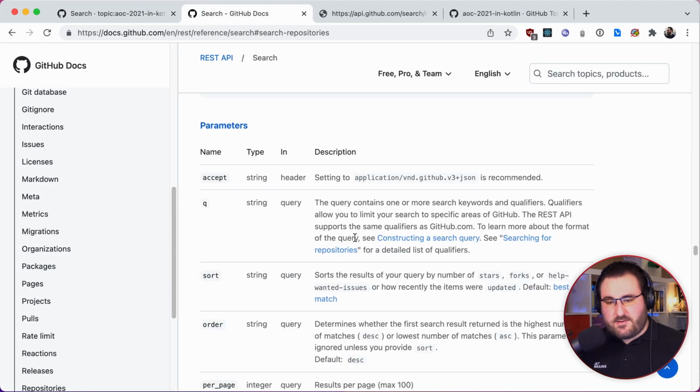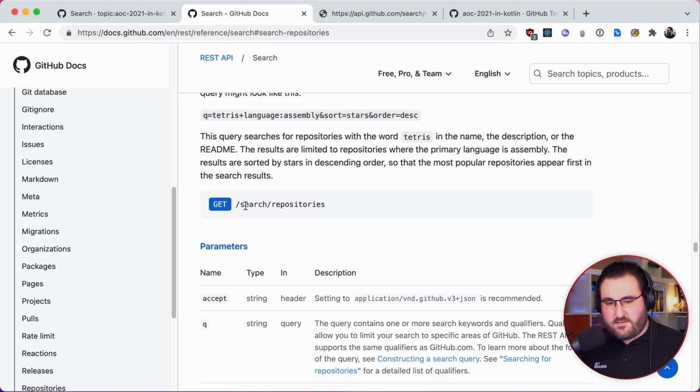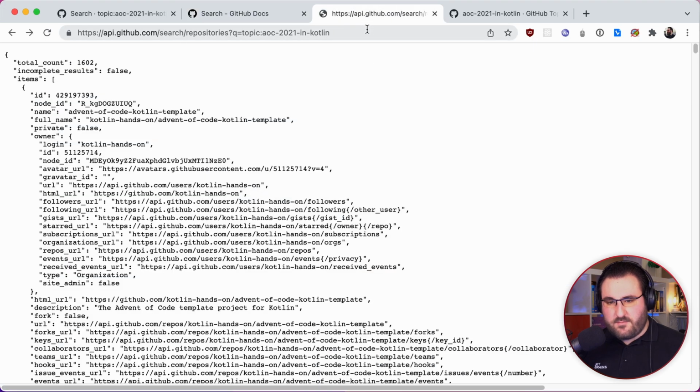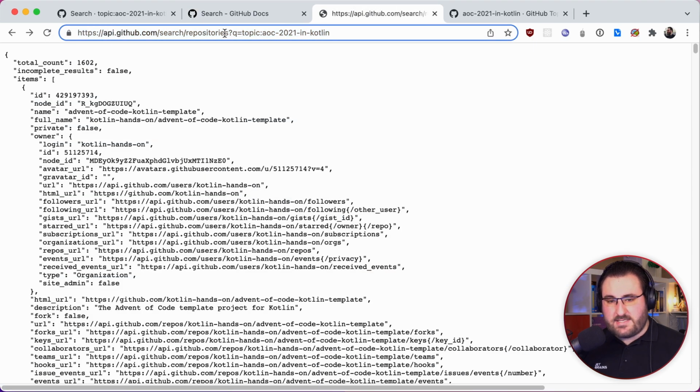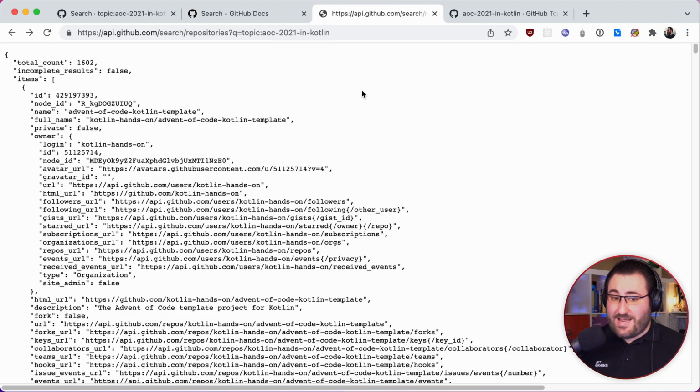Likewise, if we combine this together with the actual endpoint that we have here, /search/repositories, we get the following query, which hits the repositories endpoint on api.github.com and gives us 1,602 results. I'm not sure where this small discrepancy comes from. I'm sure GitHub has a reason. Maybe that's estimation, maybe that's caching. I don't know. This is what I'm gonna have to work with.